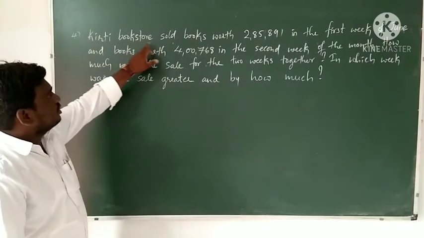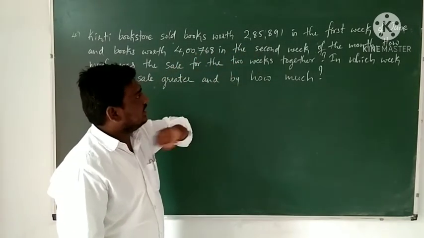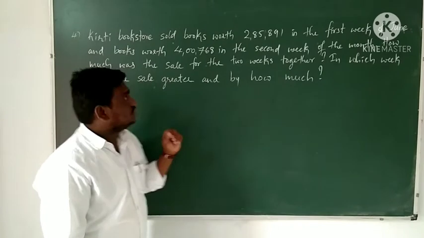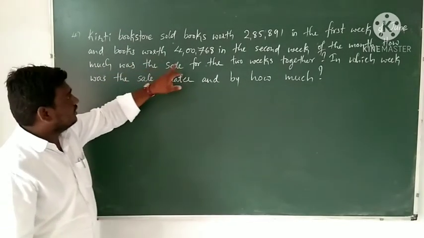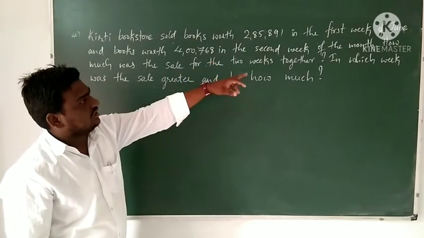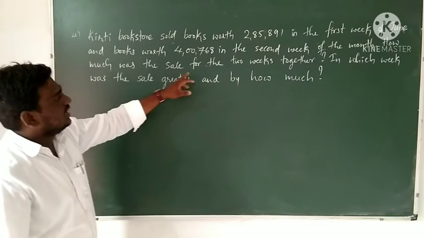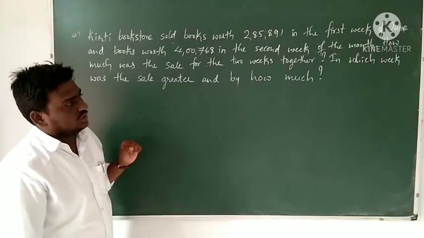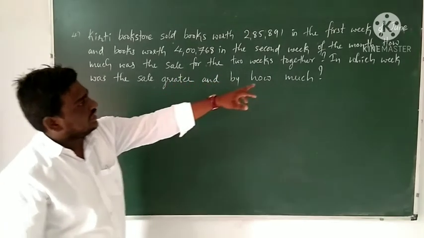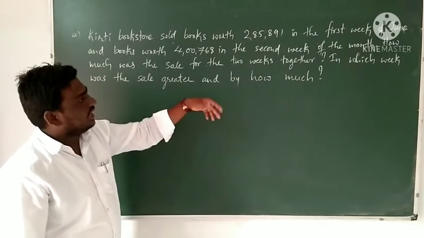Kirti bookstore sold books worth 2,85,891 in the first week of June and 4,768 books in the second week of the month. Then how much was the sale for the 2 weeks together? Then in which week was the sale greater and by how much?